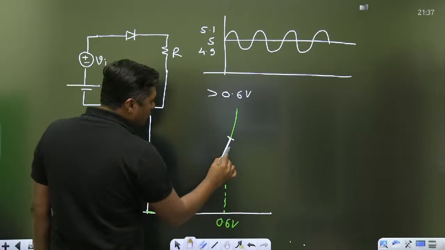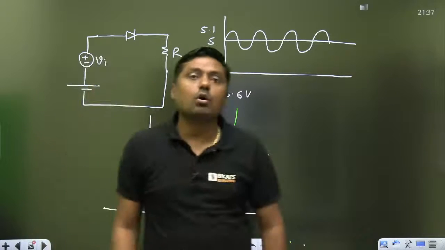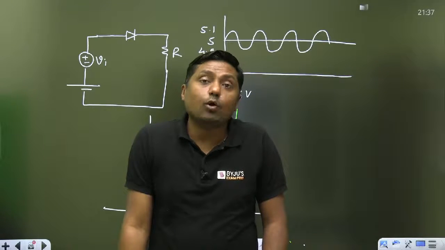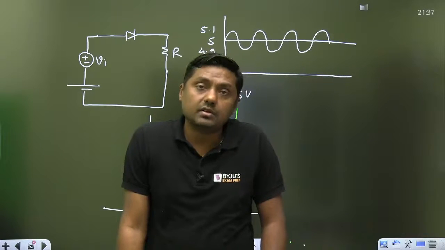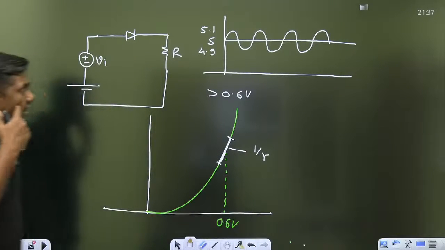And what is the slope of this portion? 1 by R, and this R is called the dynamic resistance. For this variation, the diode is replaced by that dynamic resistance. This is called small signal analysis of the diode.